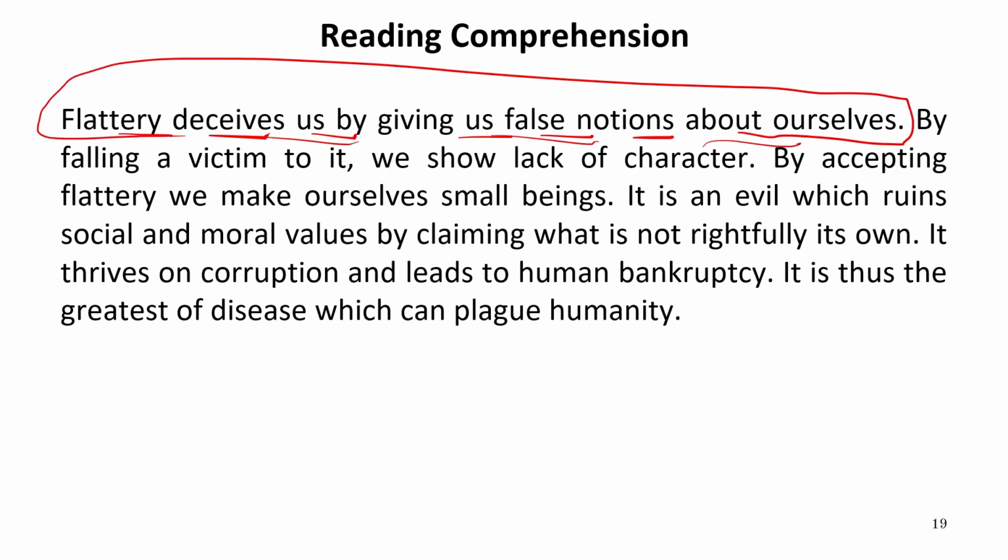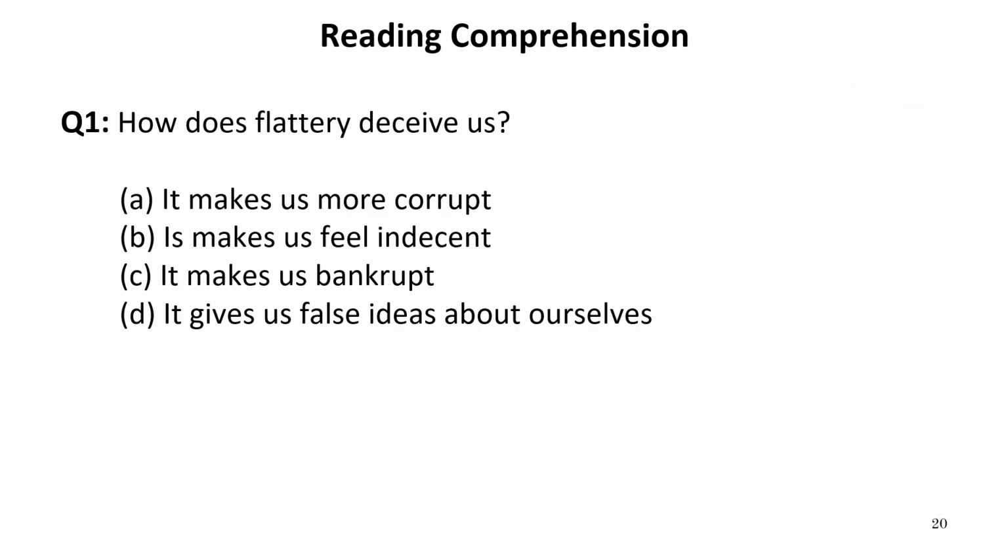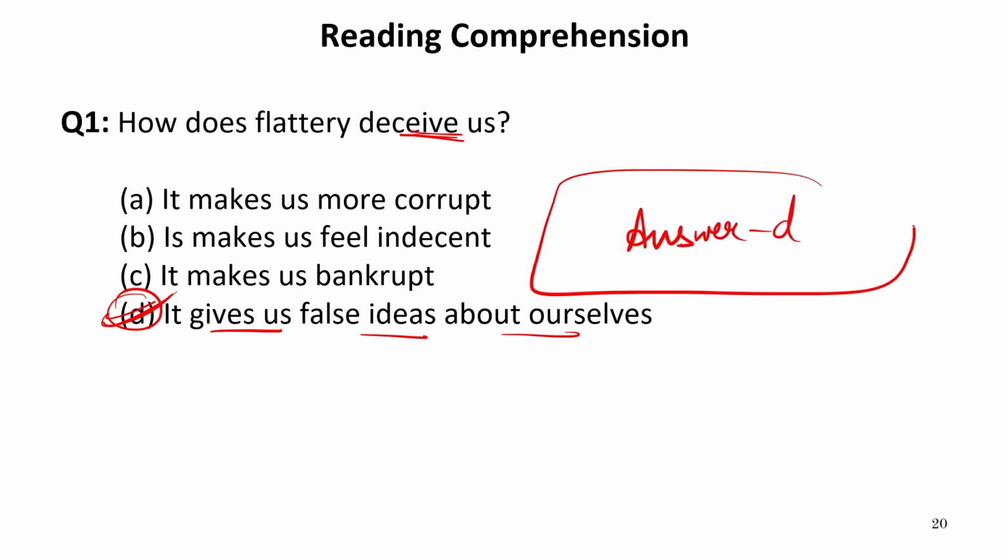So now let's get back to the questions again and see the options again. Here question number 1, that is, how does flattery deceive us? We already saw this in the line that it gives us false ideas about ourselves. So this is the correct option, this is the requirement. So our answer is D, of course, in which it is given that it gives us false ideas about ourselves. So this is the correct answer of question number 1.